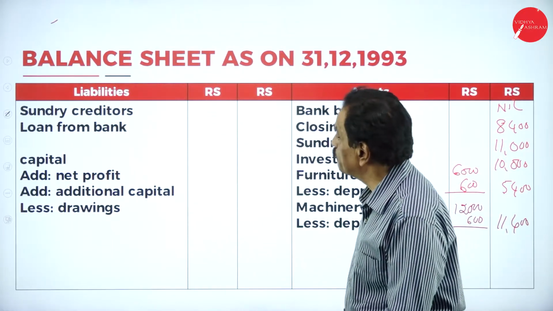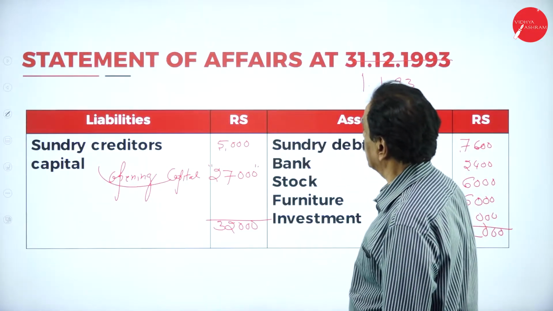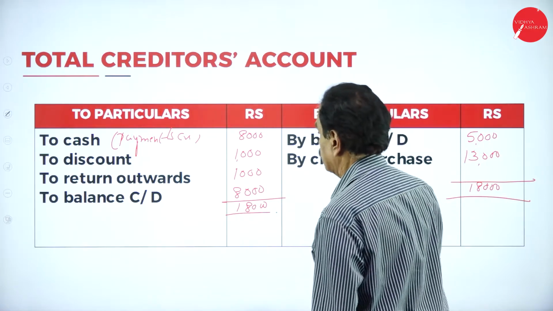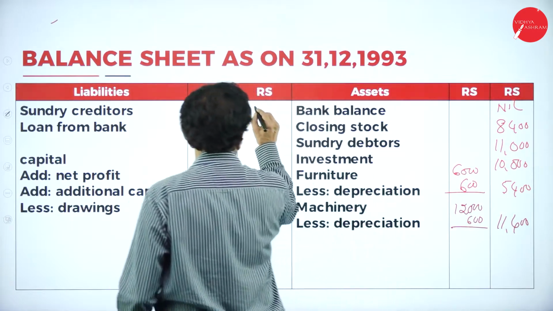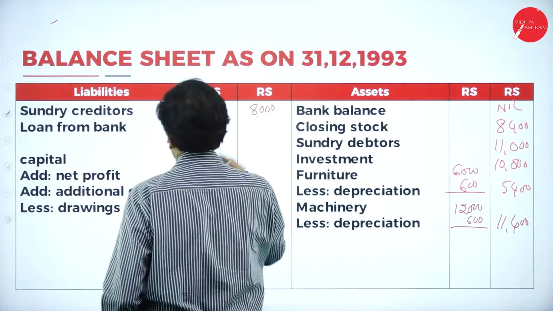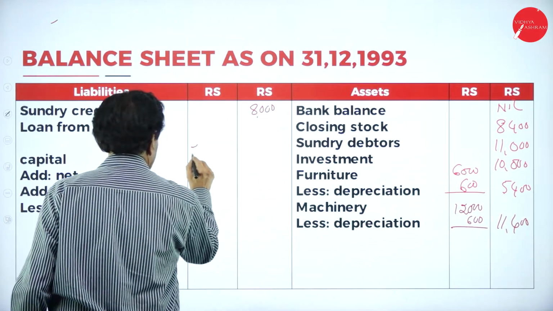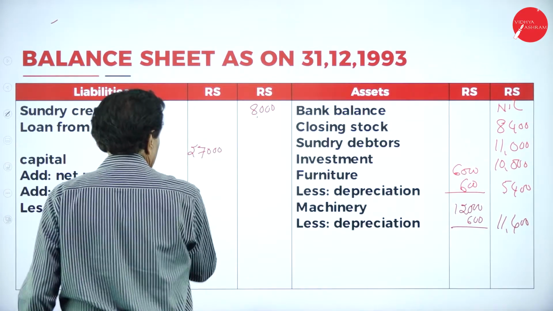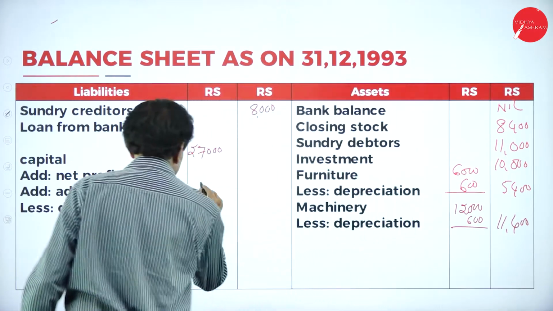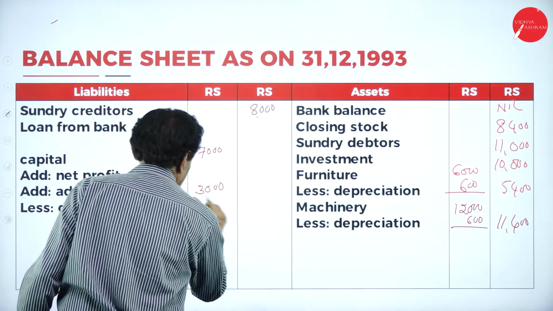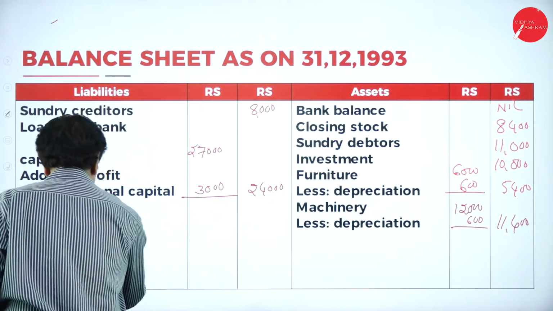Closing creditor, your closing creditor is 8,000. No bank loan. Your capital is 27,000. You suffer a net loss, and no additional capital. Drawing is 3,000. This is 24,000. Bank overdraft.